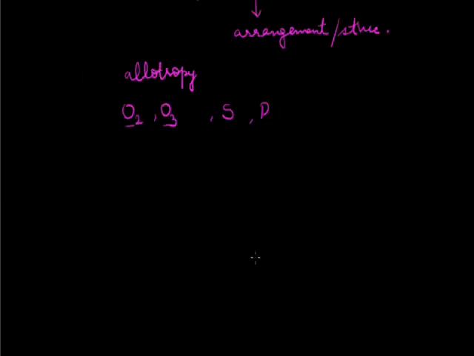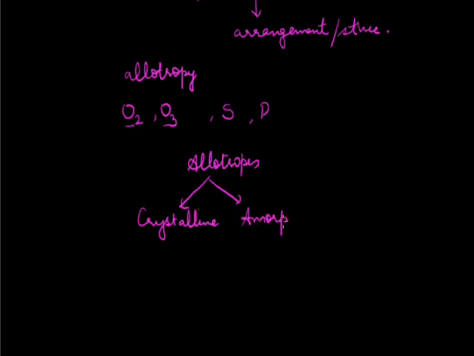Talking about the allotropic forms of carbon, allotropes of carbon can be divided into two types: crystalline and amorphous, or we can say non-crystalline.